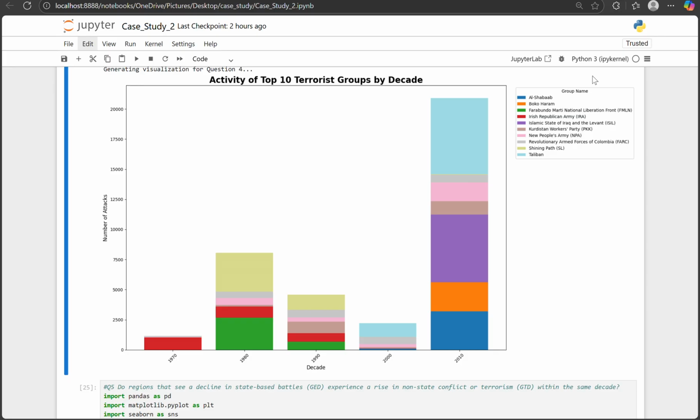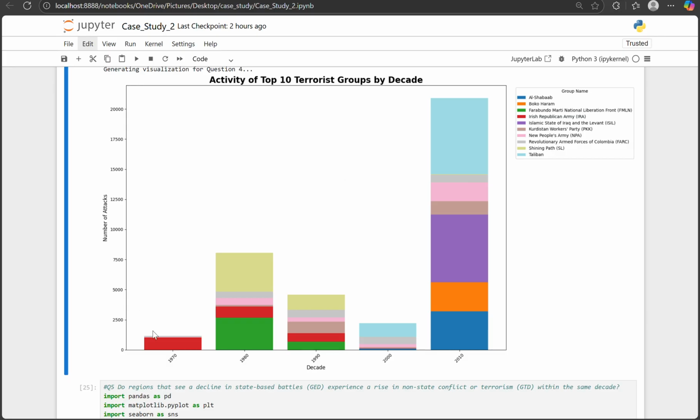In the 1980s to 90s, South Asian groups dominate: LTTE in Sri Lanka, Khalistani militants in India, and Maoist groups. In the 1990s, FARC in Colombia and Shining Path in Peru were also very active. In the 2000s, Islamist extremist groups dominate. Al-Qaeda peaks in the 2000s. ISIL dominates the 2010s, especially in Iraq and Syria. In India, groups like Lashkar-e-Taiba and Naxal Maoists appear consistently across decades.